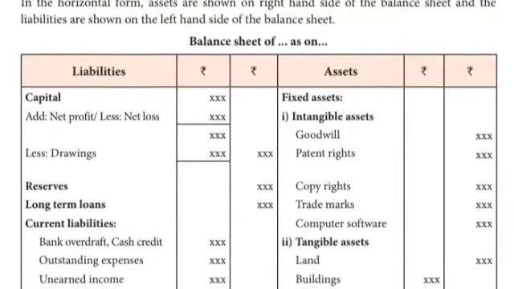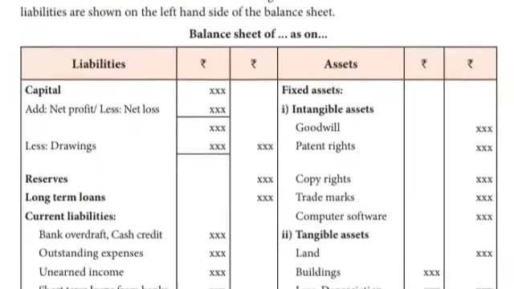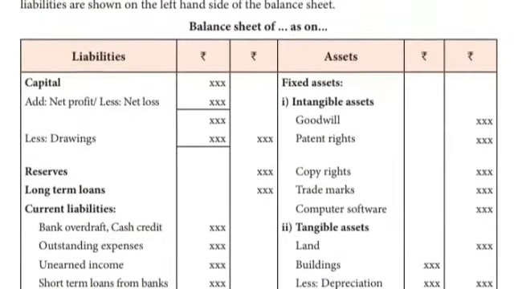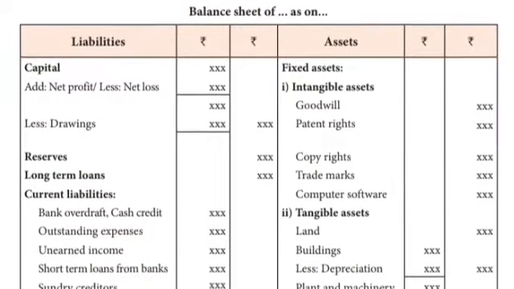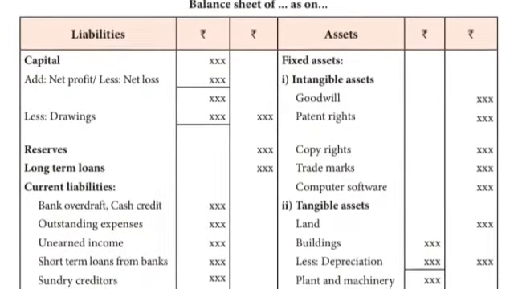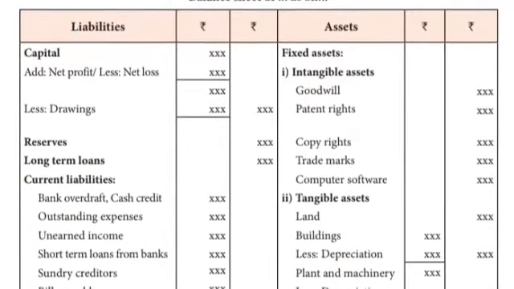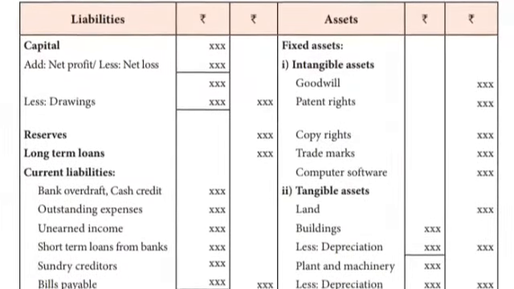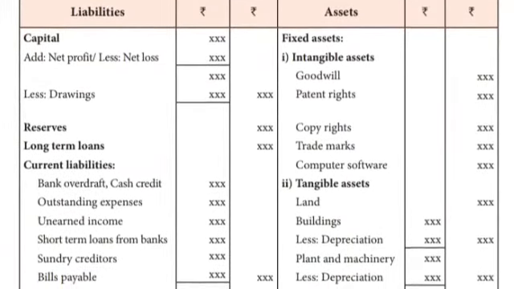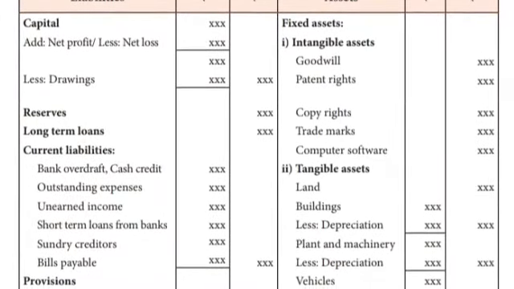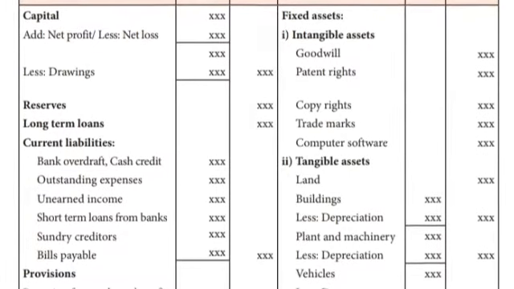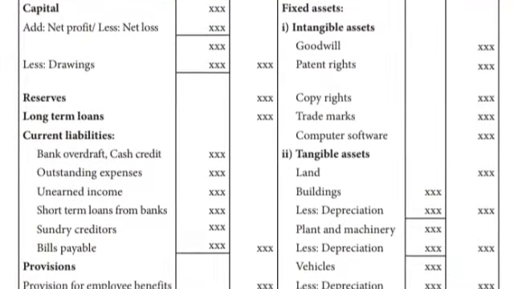See here, the balance sheet is on a date. Liabilities, what are the items under that? Under comes the liability side. Let's see, liabilities have two amount columns, and assets too. If you have any adjustment, you have to do it in the first amount column and write the total in the second column. First one, capital: add net profit or less net loss, less drawings.